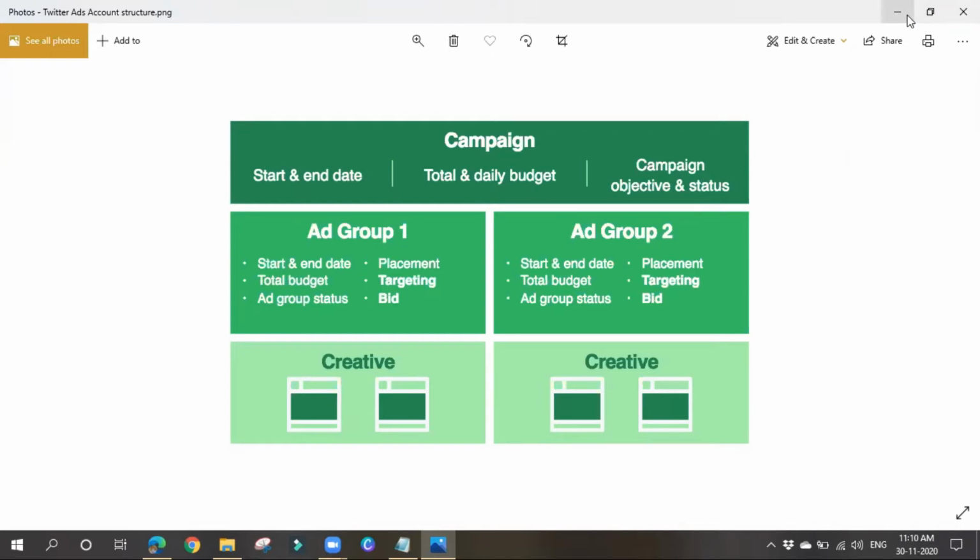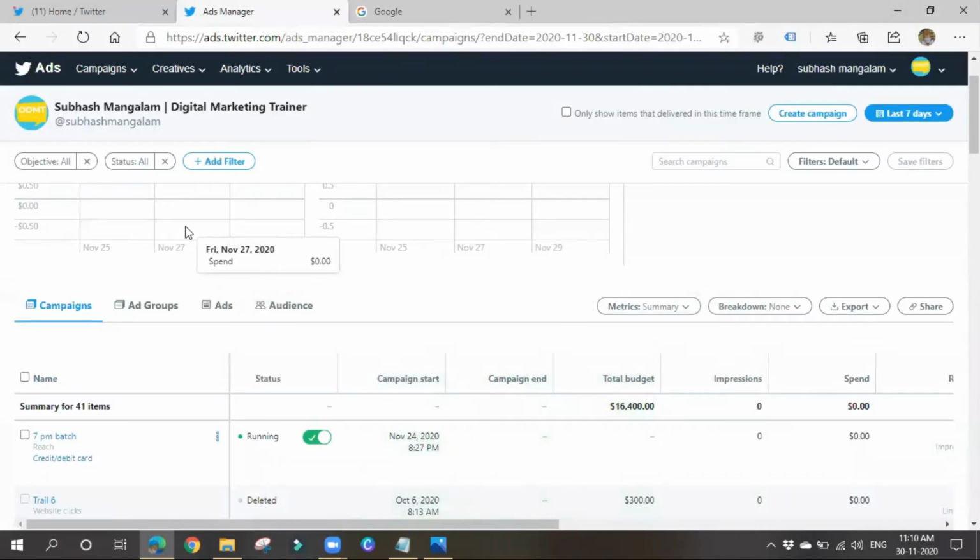So let's go and see in detail. Let me create a campaign now. If you see, there is an option called create campaign. Click on this.